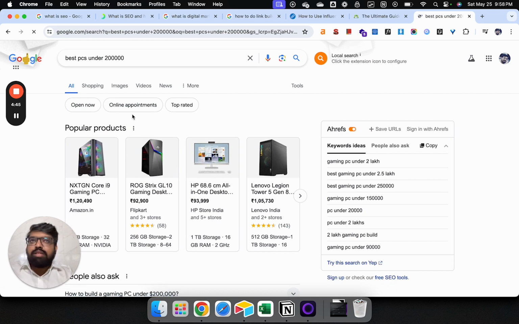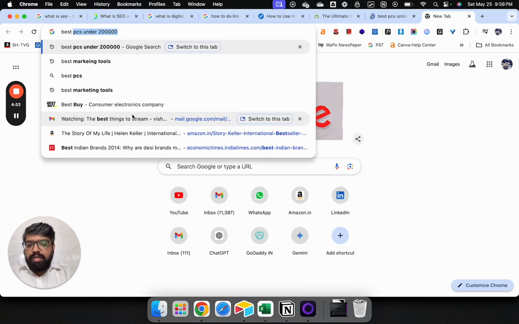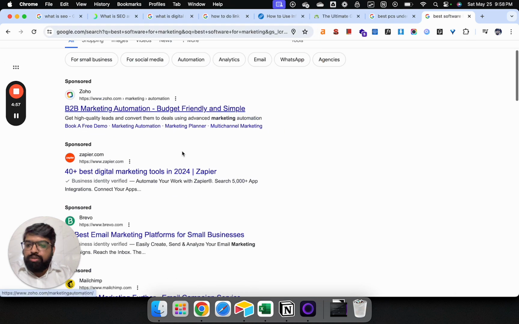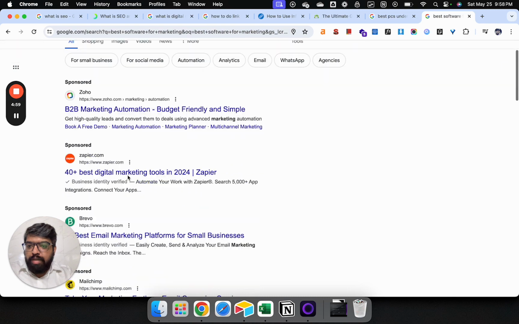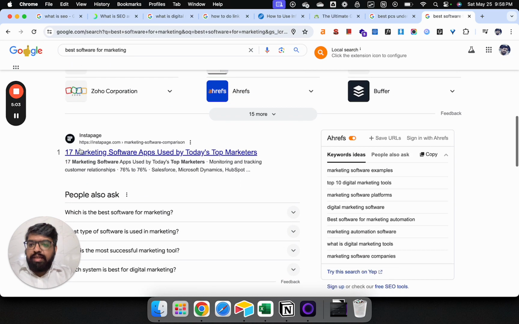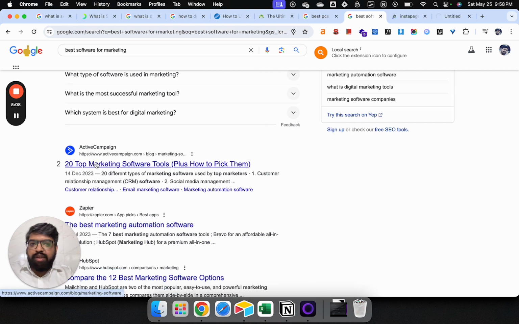I don't think generating overviews will be possible for transactional queries, because when people are looking for transactional queries, like for example, let's say best software for marketing. Alright, so let's see how that will play out. First of all, Google ads are coming up here, and then Google has generated this list of tools, and then again a listicle is coming up from Instapage. The second result is from ActiveCampaign, right?